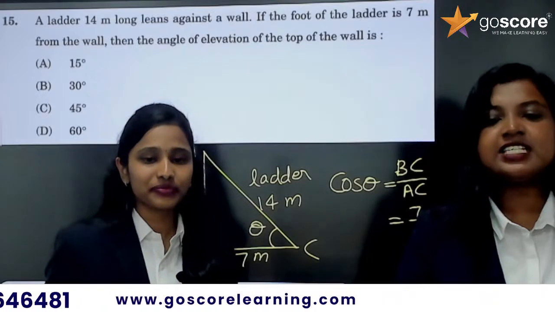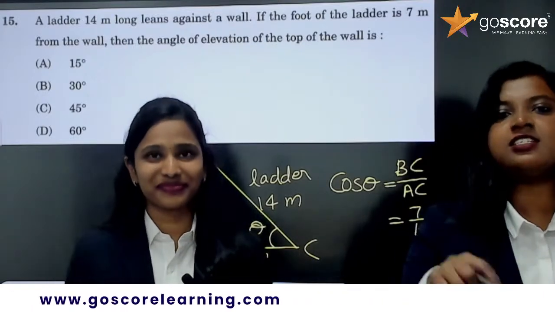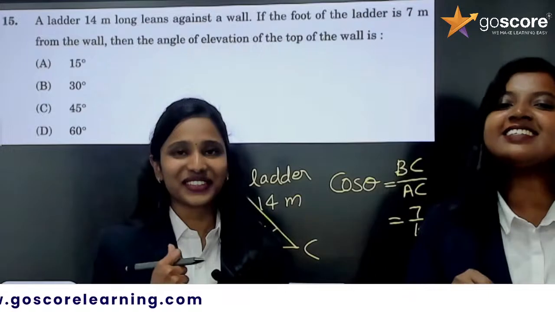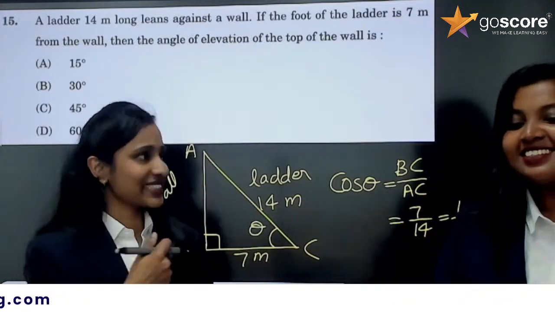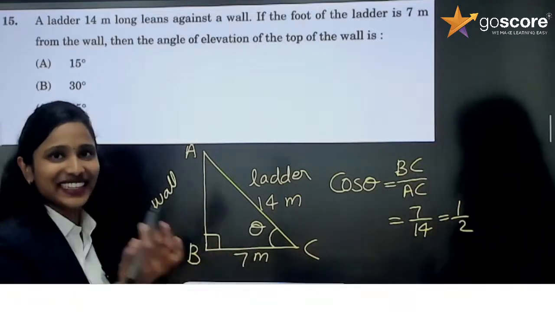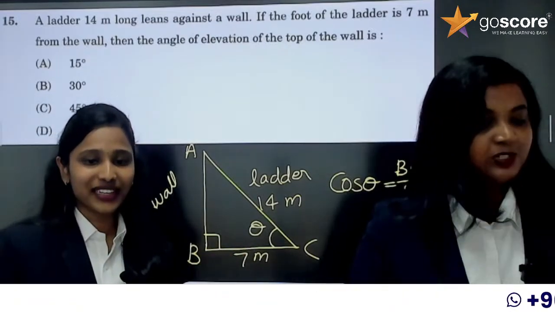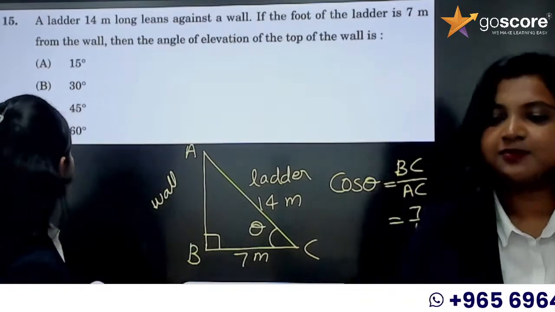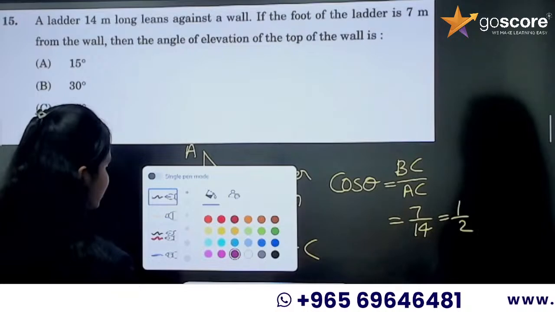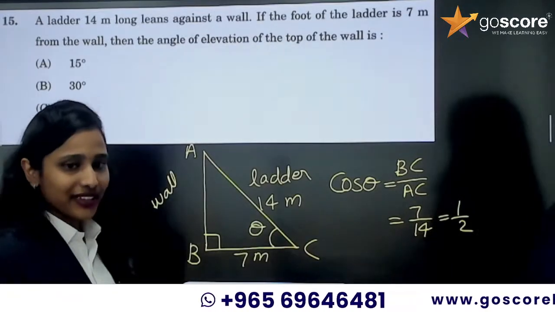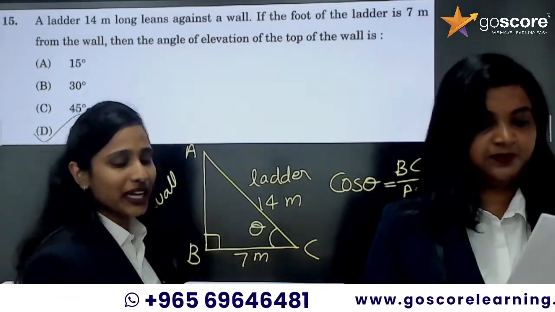She is asking all the wrong answers, guys, so just tell her the other answer. She is asking 30 and 45. So theta is looking like 90 degree, right? Someone is commenting option D. Correct, 60 degree. It is option D, 60 degree. So cos theta is 1 by 2 at 60 degree.